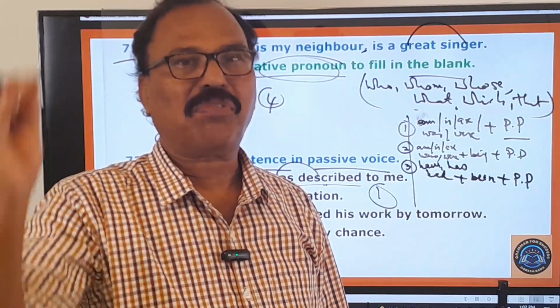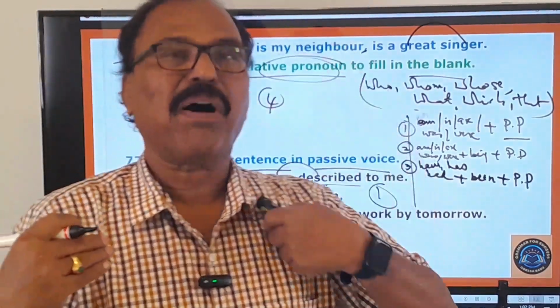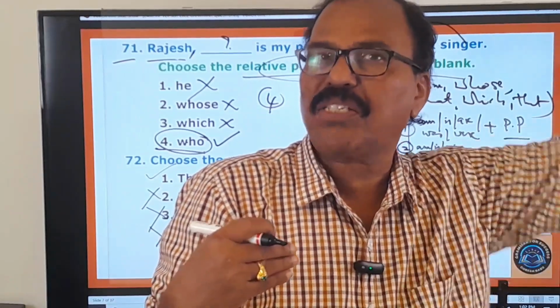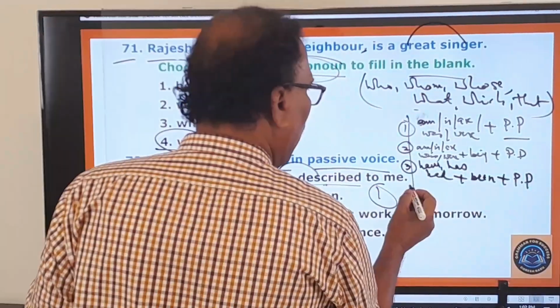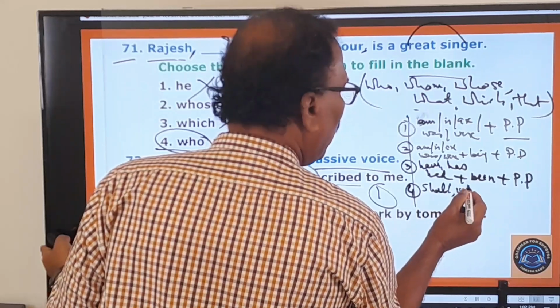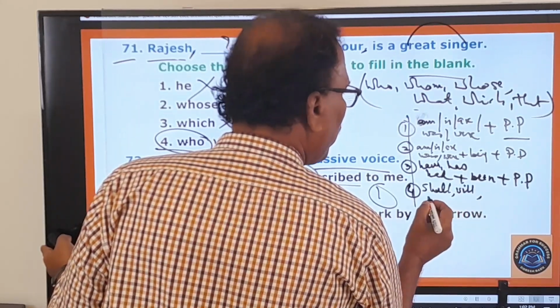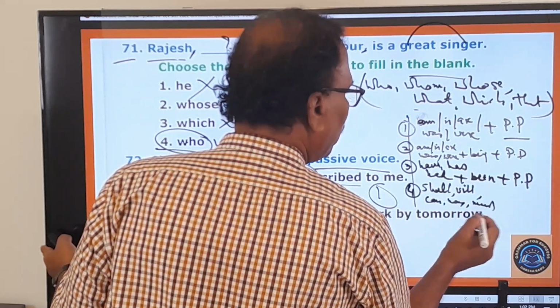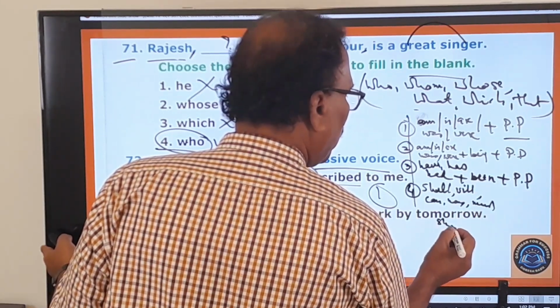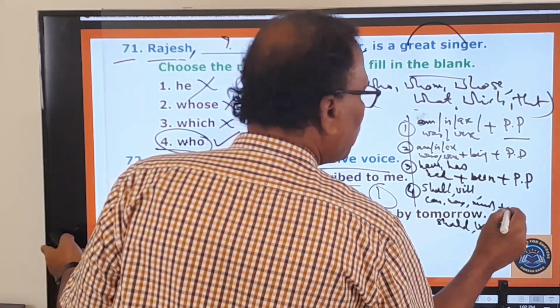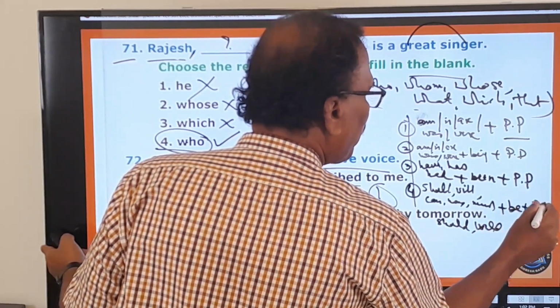A verb has got 4 forms: present tense form, present participle form, past tense form, past participle form, the fourth form, the last form of the verb. So that is called PP. Another thing is there: shall, will, can, may, must, should, would. These are all modal auxiliaries plus be plus PP.